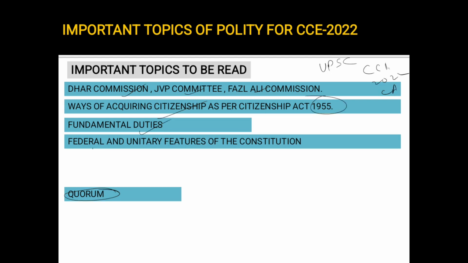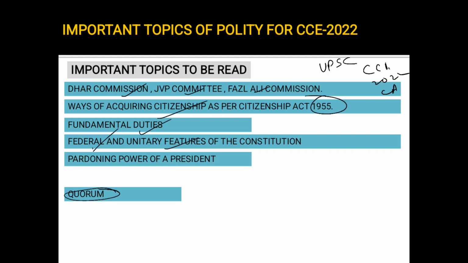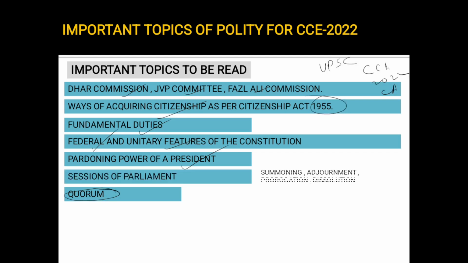Next, the federal and unitary features of the constitution. They might give you a provision of the constitution and ask whether it is a federal feature or a unitary feature. Like Panchayati Raj, it's a federal feature, right? So they can ask you a question like that. Pardoning power of the President, very important. What kind of pardoning power does the President have? What are the different kinds, like reprieve, respite? There are different ways. Go through them. Next, sessions of the Parliament: summoning, adjournment, prorogation. What is dissolution? These are important.